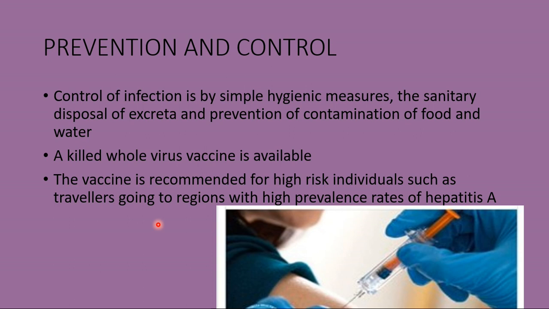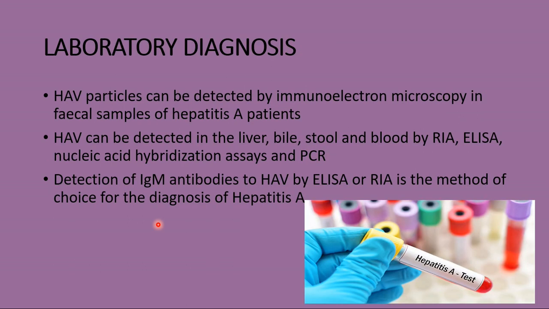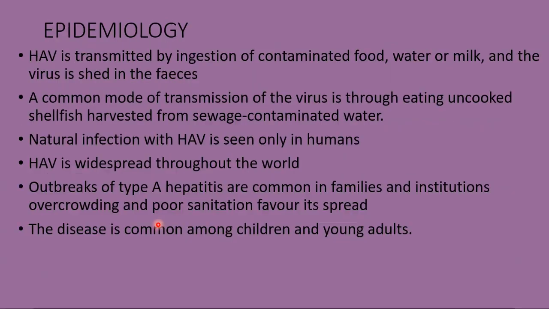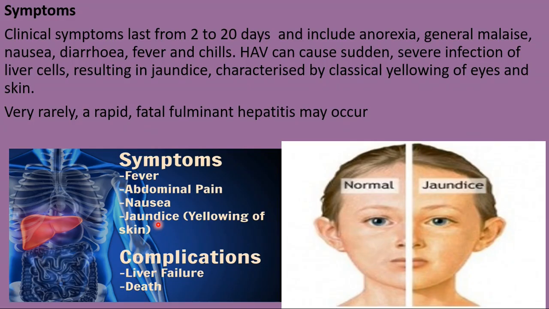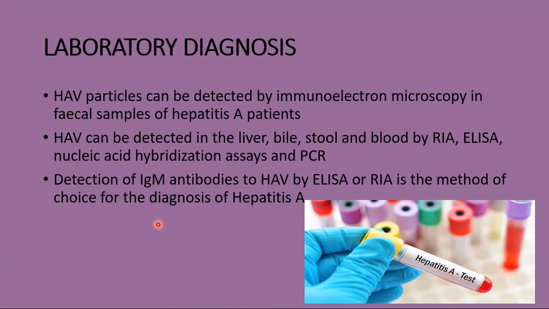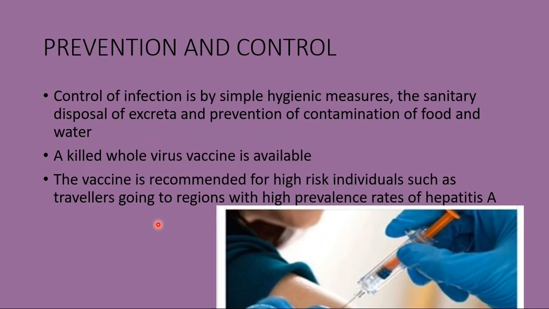So we have gone through the causative agent of hepatitis A, then the epidemiology, then pathogenesis and clinical features, that is, symptoms. Then we went through the laboratory diagnosis and prevention and control. So that's all about the hepatitis A infection, which is also called infectious hepatitis or infectious jaundice. Thank you.